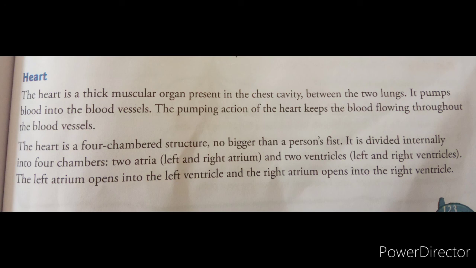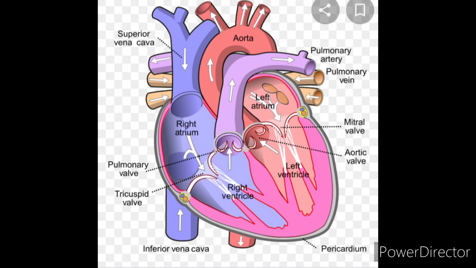The muscles around the chambers of the heart contract and relax rhythmically. The contraction and relaxation happen continuously, and that is what makes the pumping action. The rhythmic contraction and relaxation of the heart muscles is called a heartbeat. The normal heartbeat is about 60 to 80 times per minute, or more precisely, 72 times per minute. The contraction and relaxation make the blood flow from the heart to the lungs as well as from the heart to the different body parts.